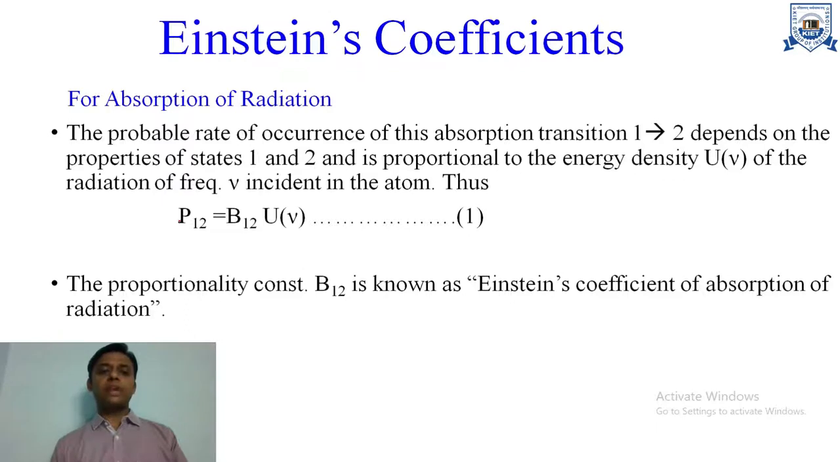According to Einstein, the probability P12, where 1 indicates state 1 and 2 indicates the higher state, is directly proportional to the energy density of the incident radiation. So Einstein used the coefficient B12. B12 is known as the Einstein coefficient of absorption. So this equation can be written as P12 is equal to B12 U nu.